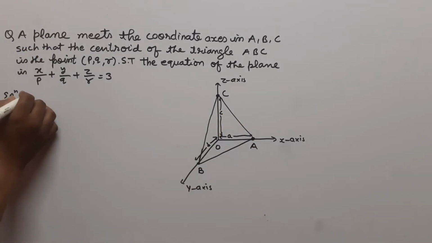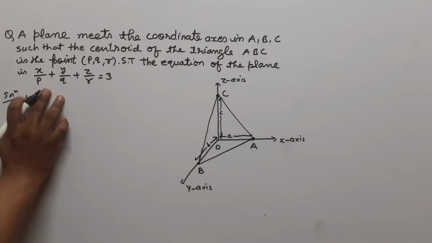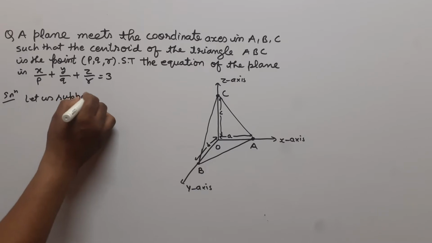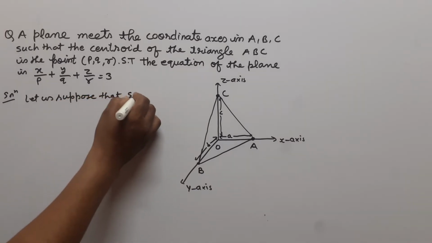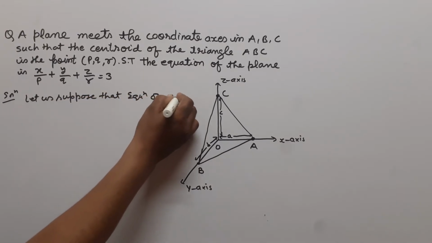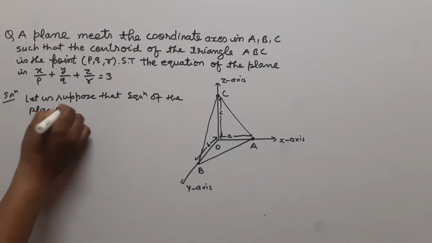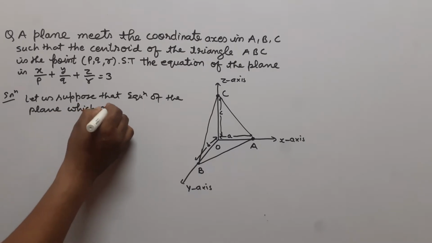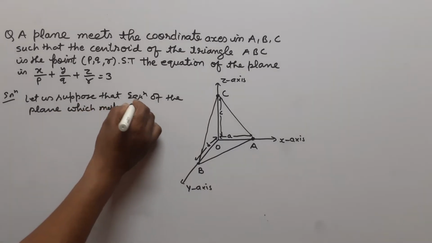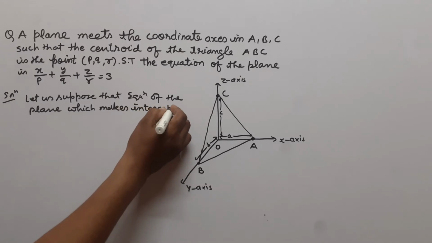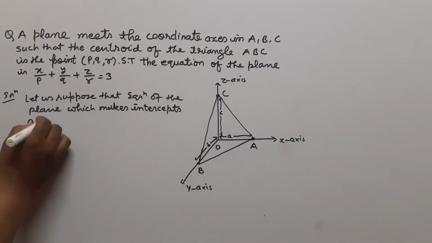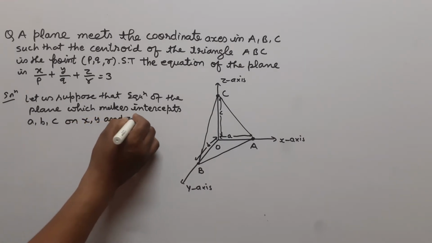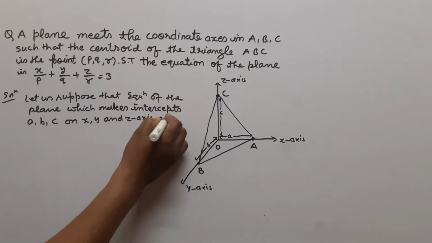Let us suppose the equation of the plane which makes intercepts a, b, c on the x, y and z axes respectively.